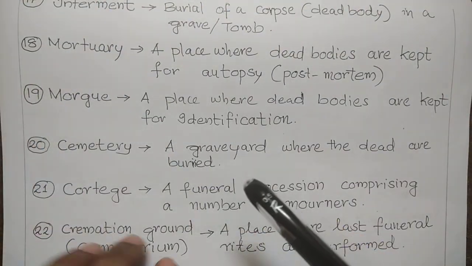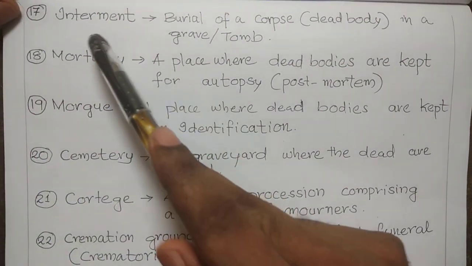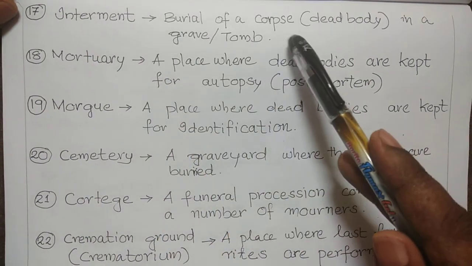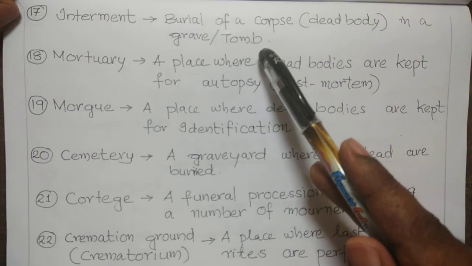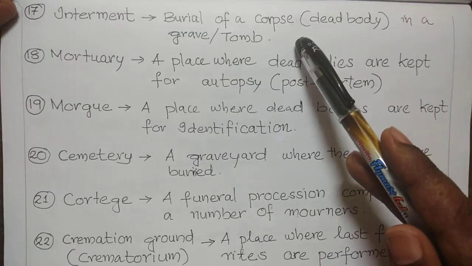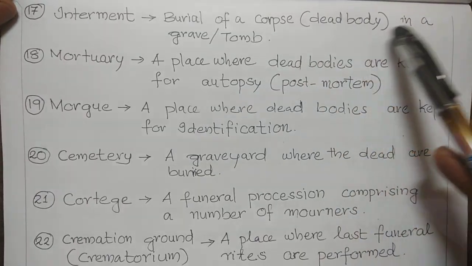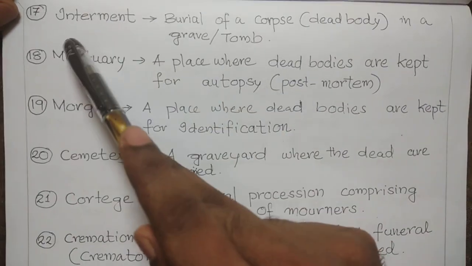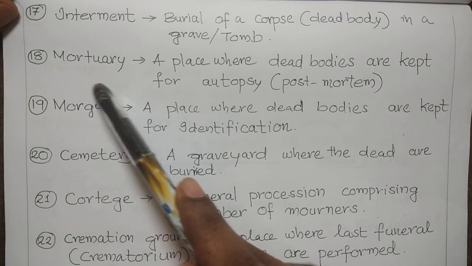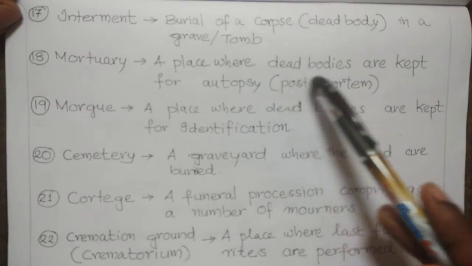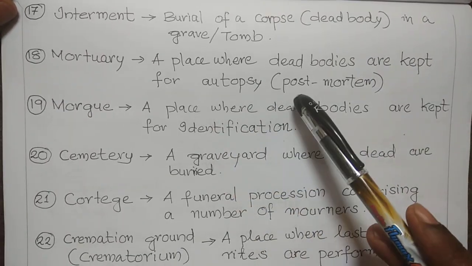17th, interment. Interment is burial of a corpse, that is dead body, in a grave or tomb. So burial of a corpse or dead body in a grave or tomb is called interment. Mortuary. Mortuary is a place where dead bodies are kept for autopsy or post-mortem.